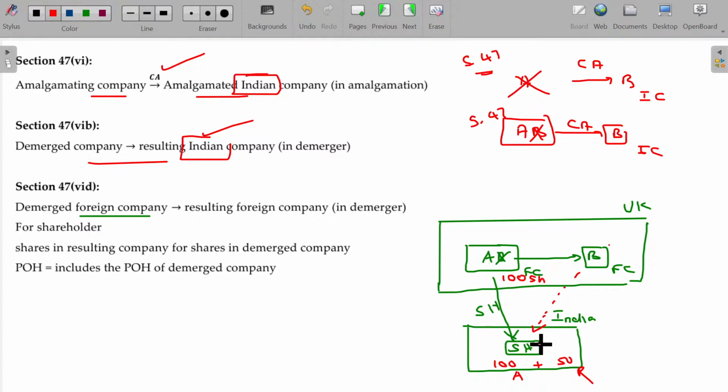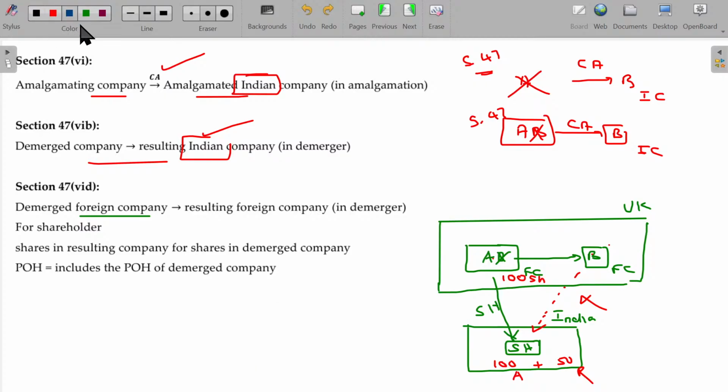Now, what about for shareholders, sir? Okay, as he gets the new shares, right? Will it be attracting capital gains? No, not required. So during the transfer also it does not attract, and for the shareholder, he gets the shares. For that also it will not be attracted.